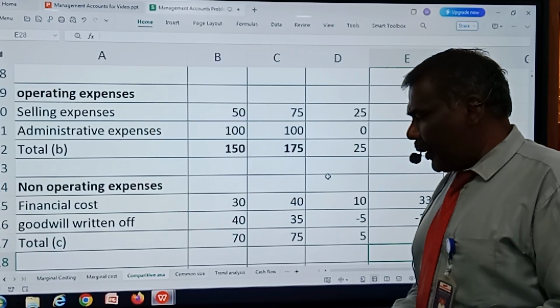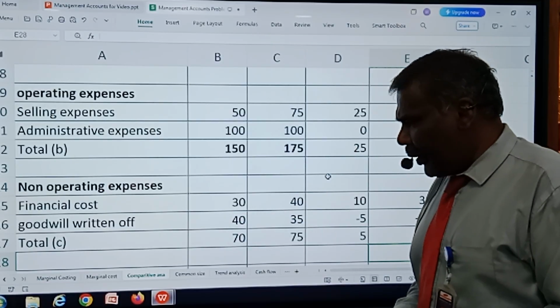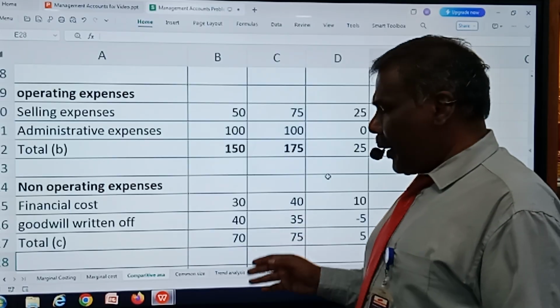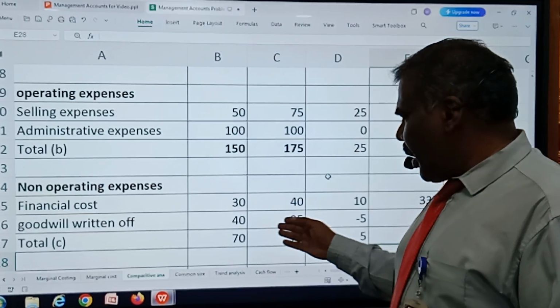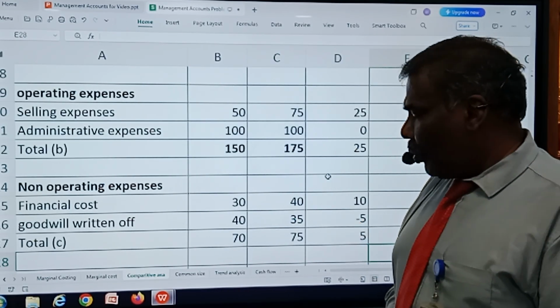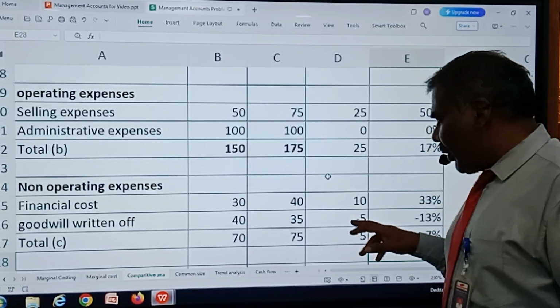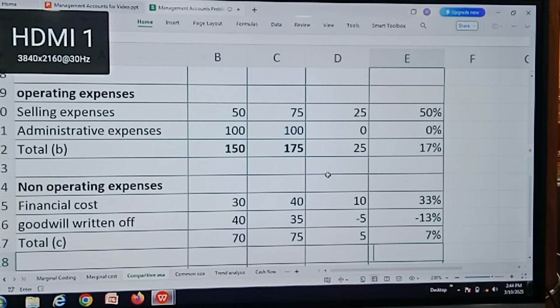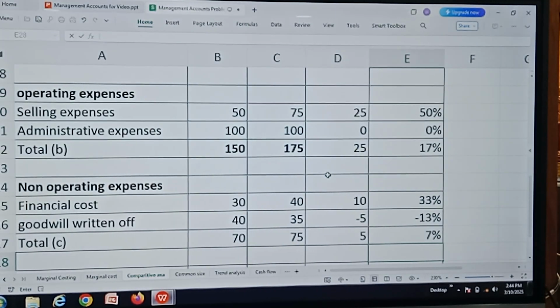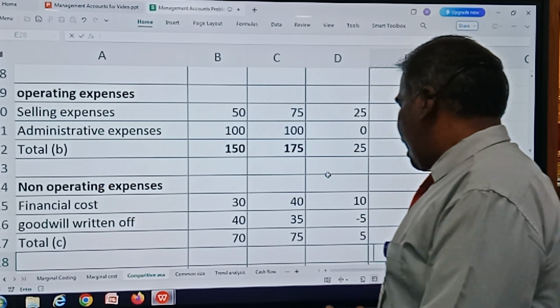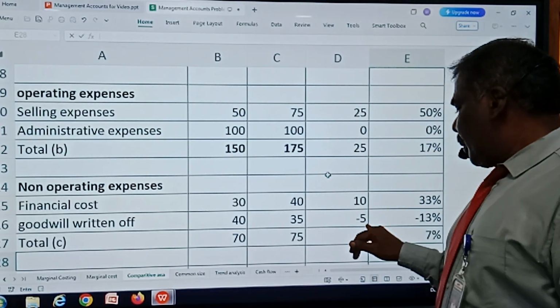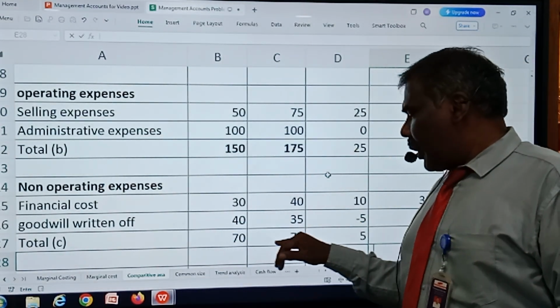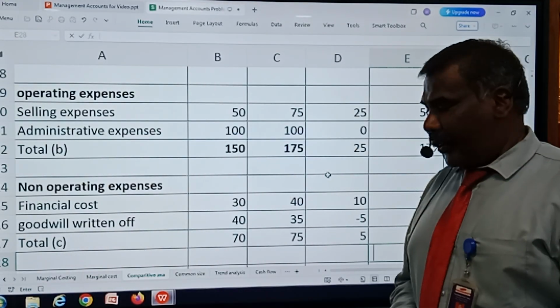Whereas in case of goodwill written off, it was 40 written off in the year 2023 and in the year 2024, it has been 35. Over here, there is a decrease in the amounts, that is by -5. So when there is a negative value, the percentage also will be negative. Same way, the percentage has to be calculated. 5 divided by the base year 40, I am getting -13%.